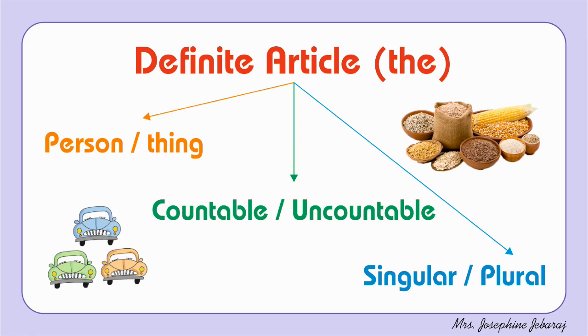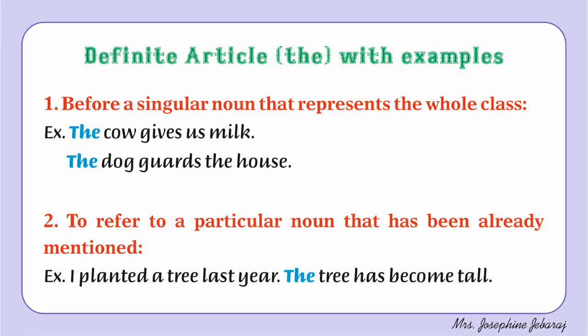Let's read the uses of the definite article in detail. Number 1. Before a singular noun that represents the whole class. Example, the cow gives us milk. Here, it's not the only one cow that gives us milk. The cow stands for all the cows that give milk. The dog guards the house. Even here, the dog represents all the dogs.